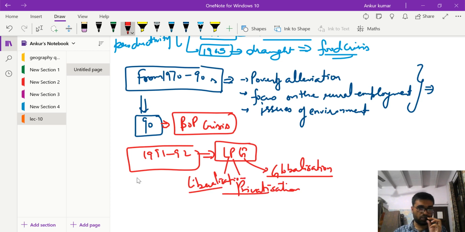So India undertook these reforms in 1992. After this, the main focus shifted towards private sector investment.